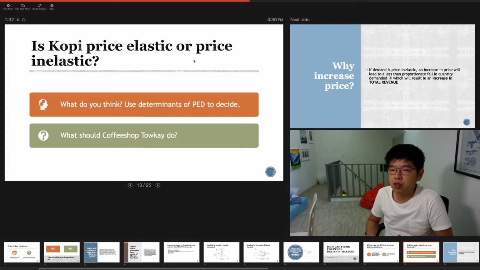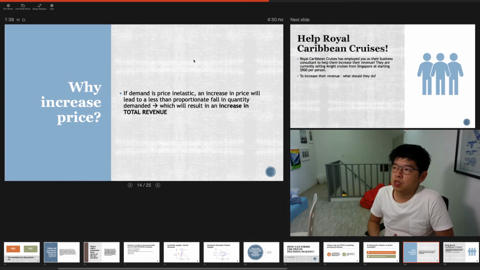Now, if demand is relatively price inelastic, what should the boss of the coffee shop do? I'll recommend that the coffee shop boss should increase the price of the coffee, because when he increases the price, there will be a less than proportionate fall in quantity demanded, which will lead to an increase in total revenue. So this is a good outcome for the boss of the coffee shop. The coffee shop boss should increase the price.